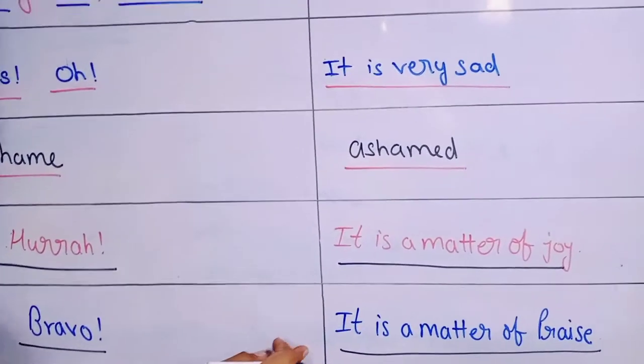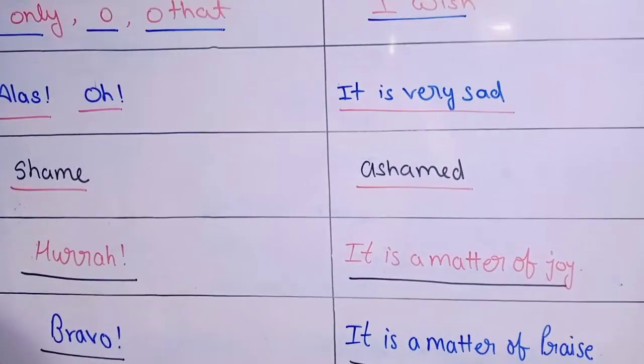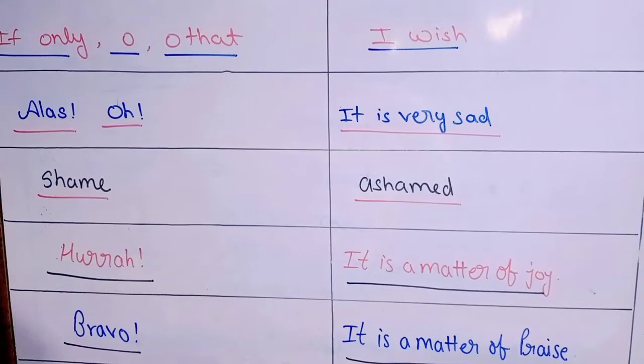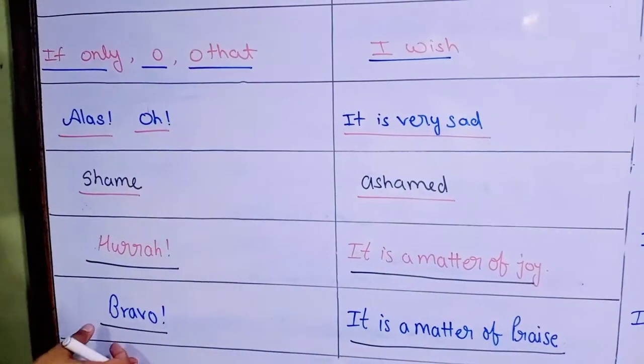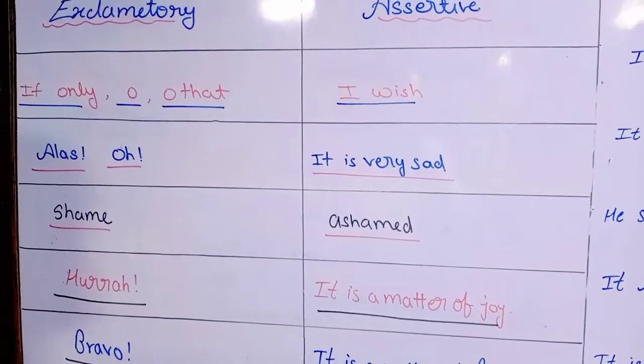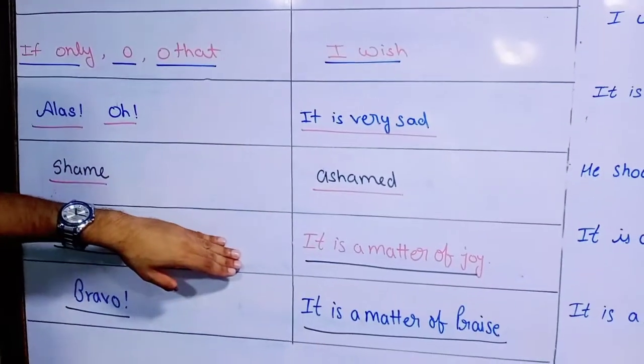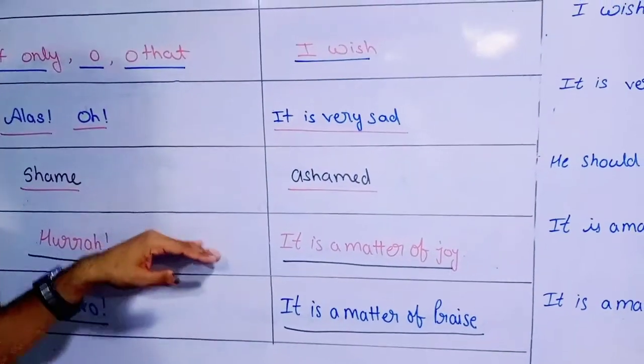Here we are appreciating the things that happened, which is appreciation. For that we can use the exclamation word "bravo". Now we have to learn a few examples based on all these five, so we can understand better.